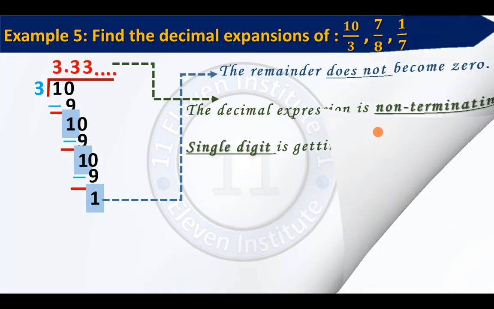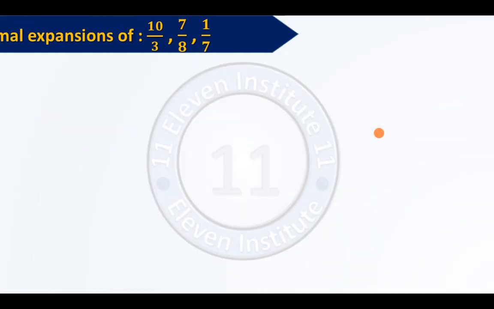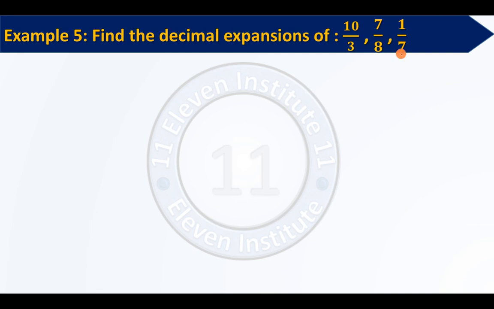In the next part, we will again divide 1 by 7. So we have 1 over here. We will divide it by 7. Please pay your complete attention over here. 1 upon 7. Now you can see 1 is a smaller number, 7 is a larger number, so you cannot perform division, and in order to perform division you have to recharge. You have to write 0 point over here.